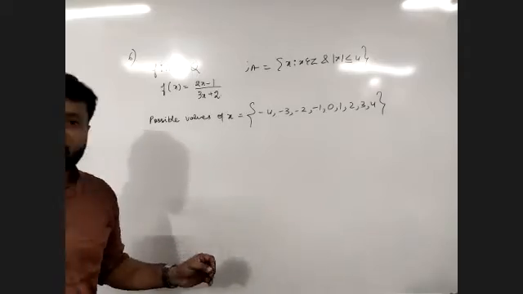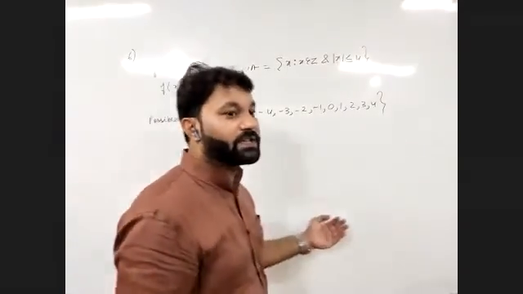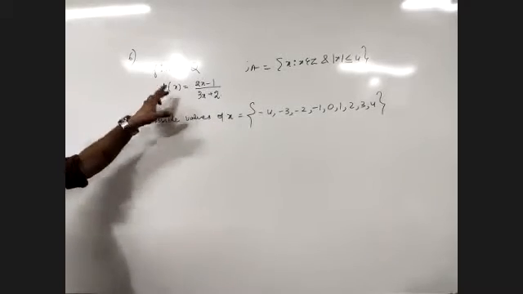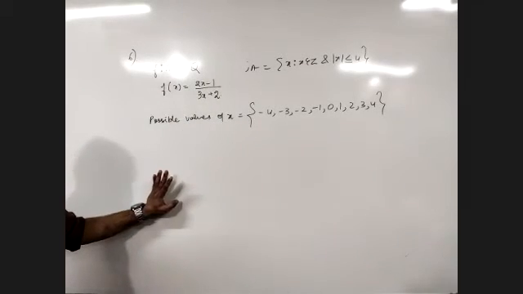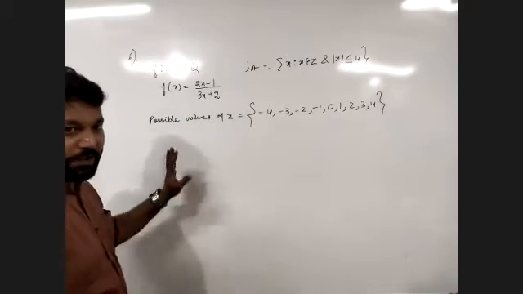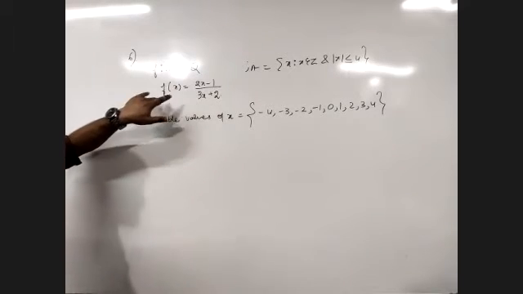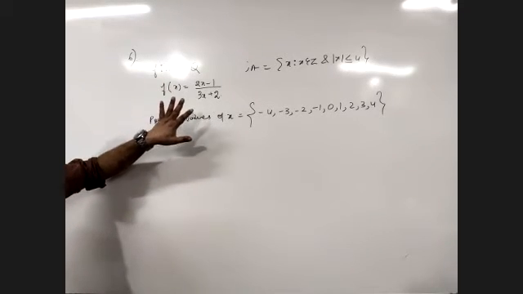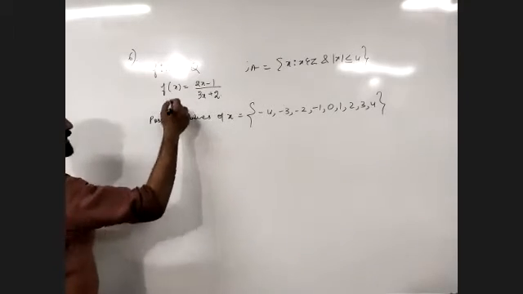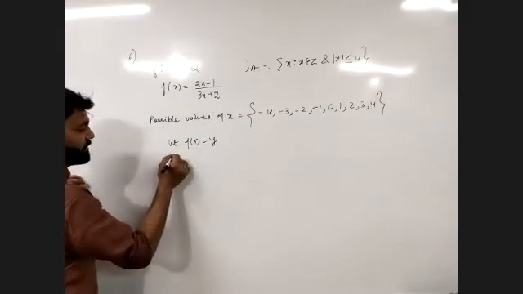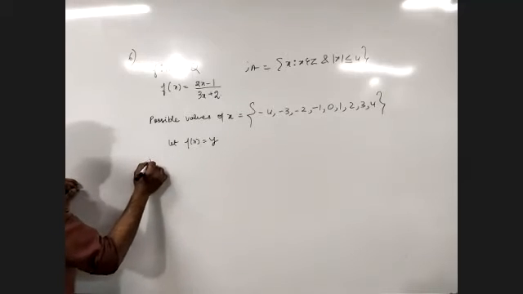Now, in order to get the function in the form of ordered pairs, we must have all the possible values of y. f(x) or y, that means one and the same. Right? We need to write this function in the form of ordered pairs, so we'll have to find out the value of y. Y means f(x). Is it clear? So we'll find out the value of y. Let f(x) is equal to y. So this implies possible values of y.